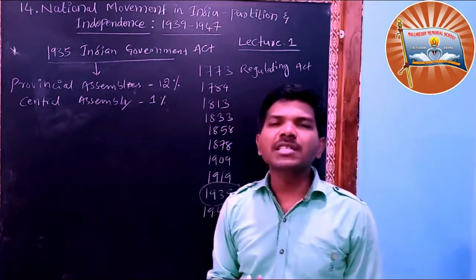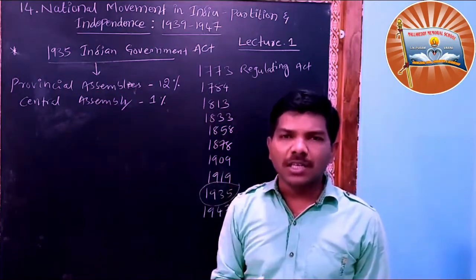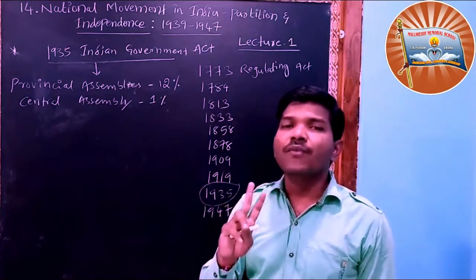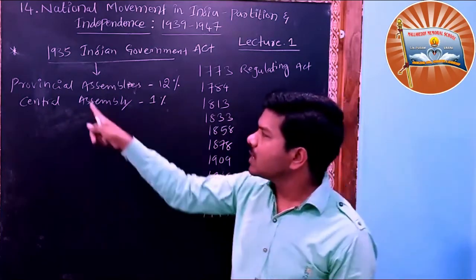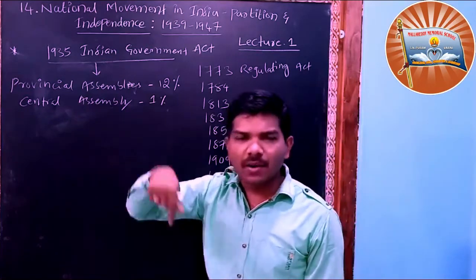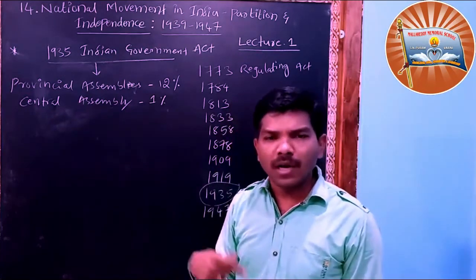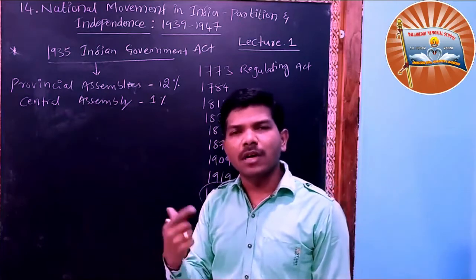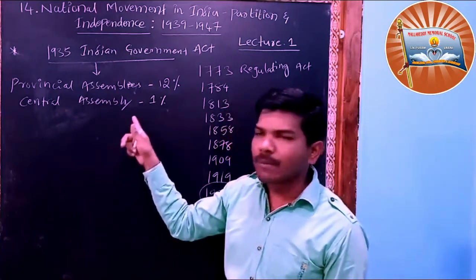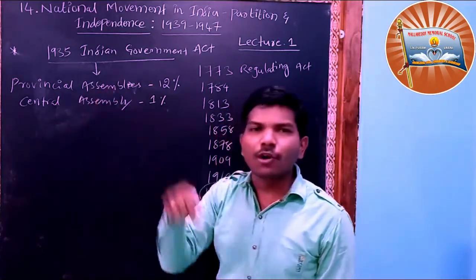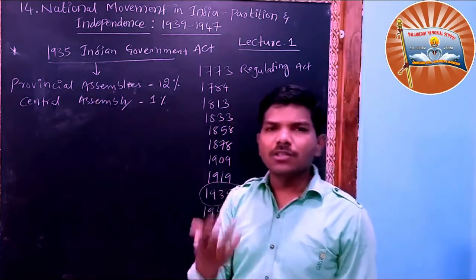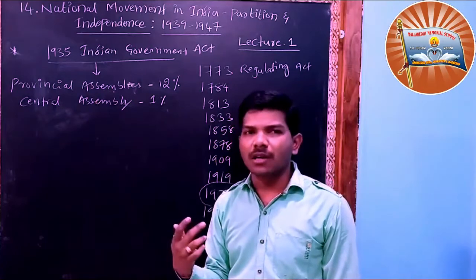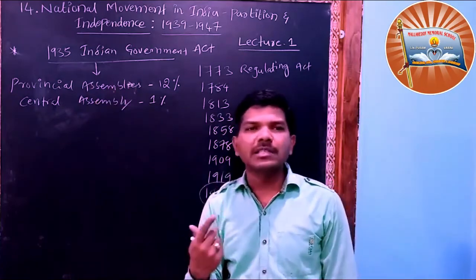That means Britishers created a dual polity, a federal structure. Federal means two: one is the central level, the central government, like now the central government headed by Modi, ruling from Delhi. Provincial assembly means local, like here in Telangana state under the chief minister Kalvakuntla Chandrasekhar Rao. So these two kinds of elections were held.